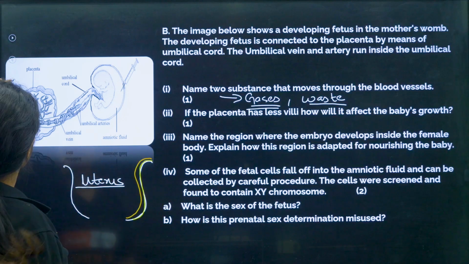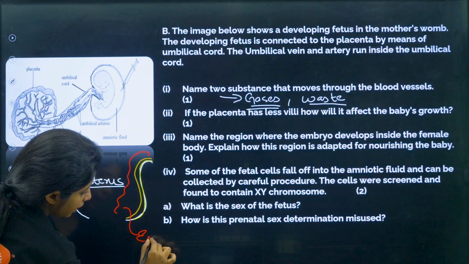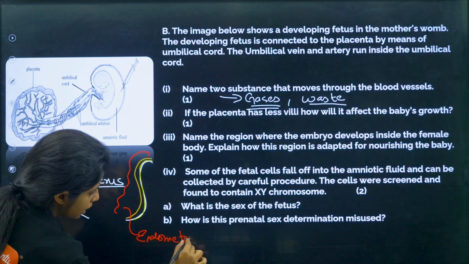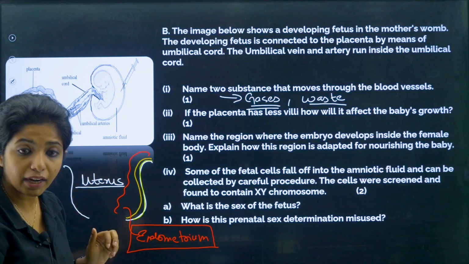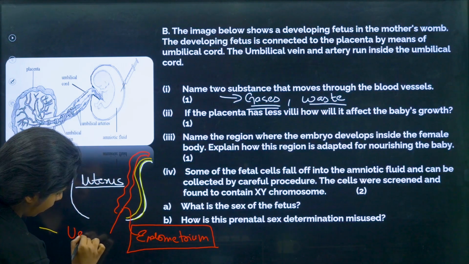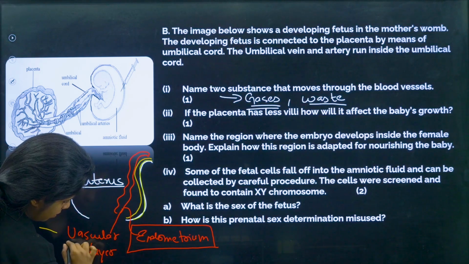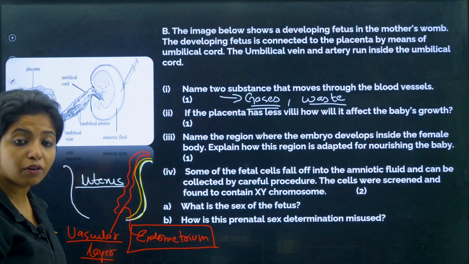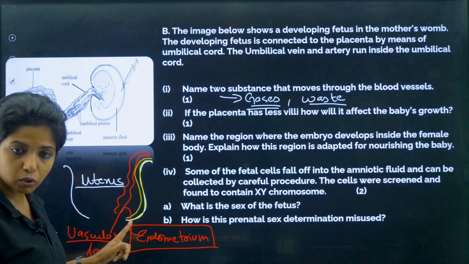Now inside that, there is a very important layer which you call endometrium, my dear children. Endometrium is basically a vascular layer. It has blood vessels and everything around it.